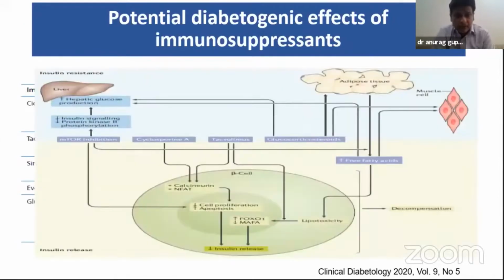This clearly shows the action of various drugs, that either there is insulin resistance or there is a decreased insulin release by the beta cells. Glucocorticoids act by both mechanisms, as does sirolimus, whereas with CNIs there is a decrease in insulin secretion and synthesis. So what is the pathogenesis?